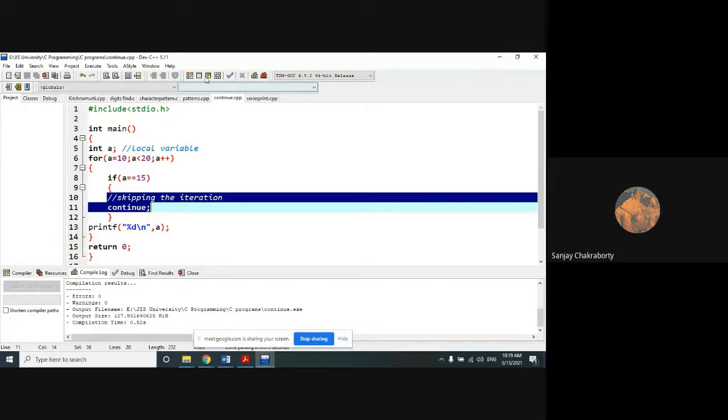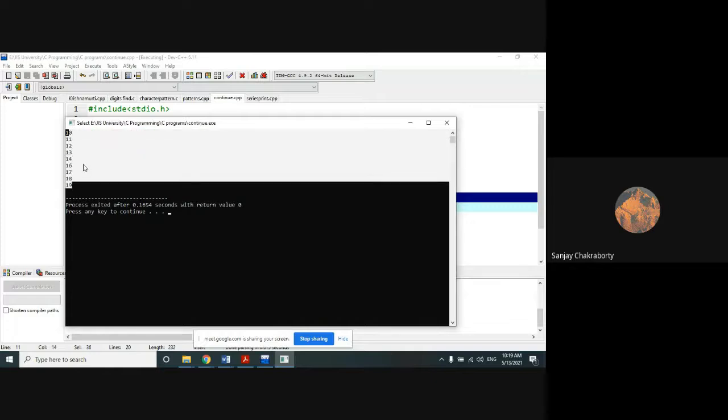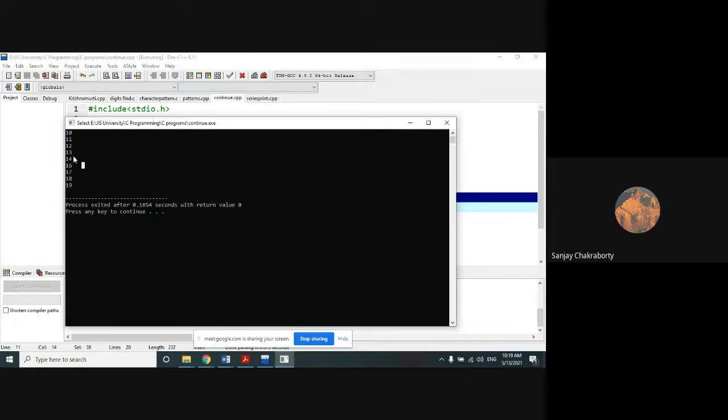So that's why you will not get this 15 output on the output screen. Okay, so it will actually skip from 14 to 16. It skips that 15 output here due to the continue statement.